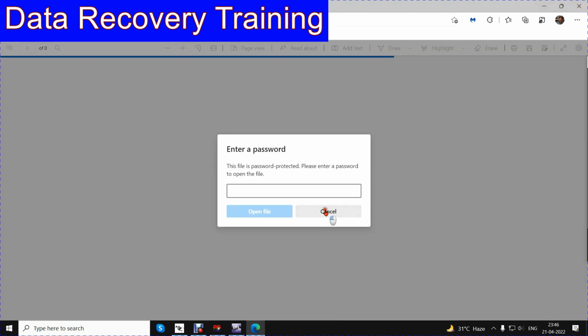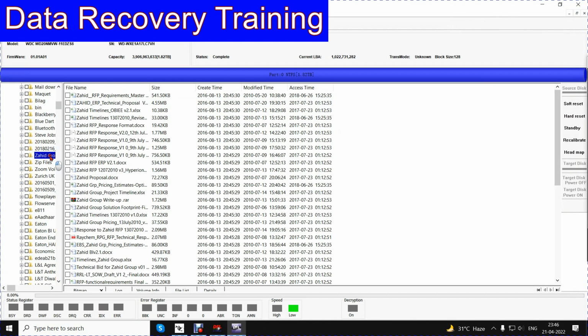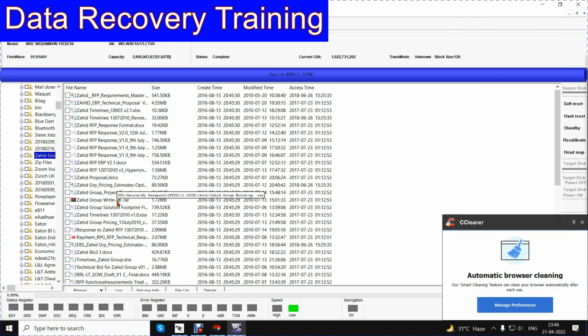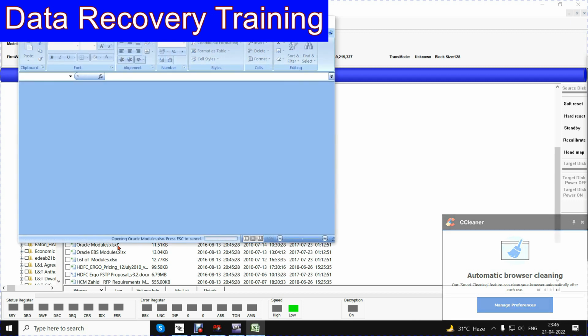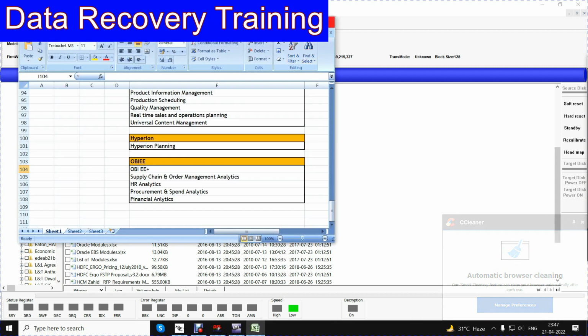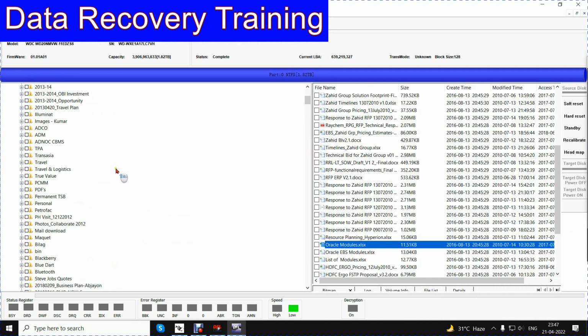The file is write protected. We shall go somewhere else and see whether we can open an Excel file. The Excel file is opening up. So this is a good sign that many of the files are opening.